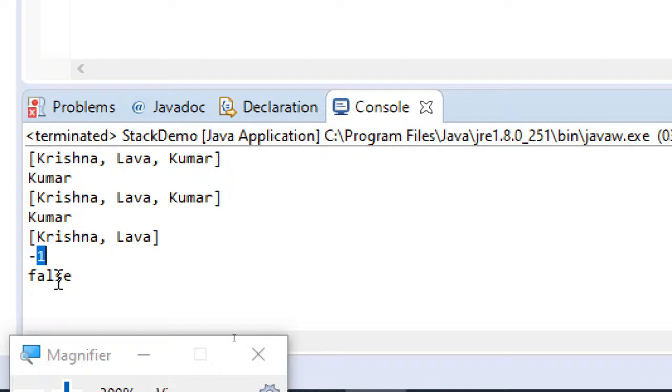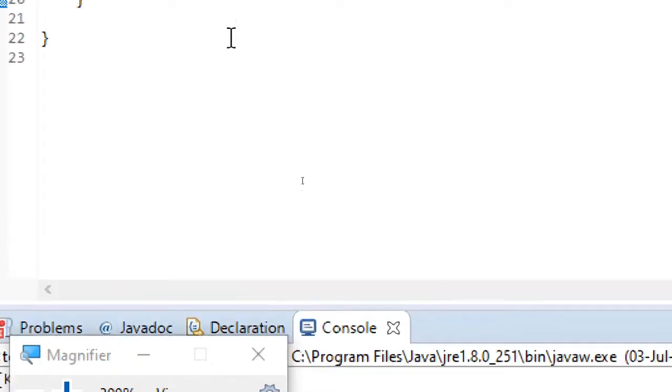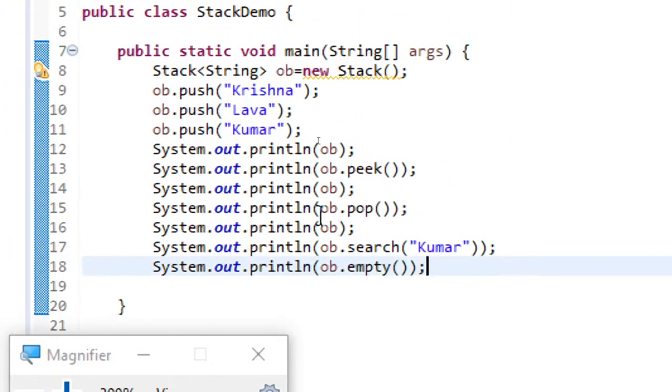And when I'm checking if it is empty, you can see what it is saying. So this is what you will be finding with stack operations, and it's inbuilt, which is extending vector class, which in turn inherited list interface.